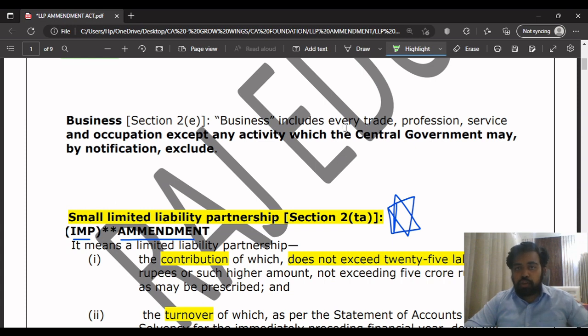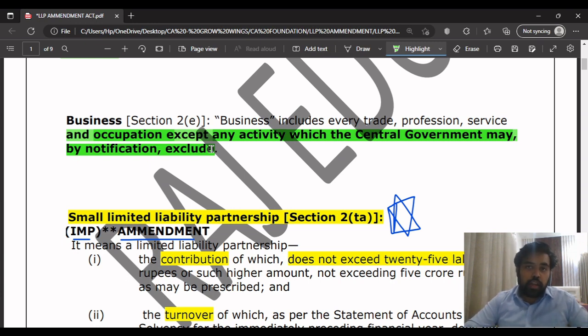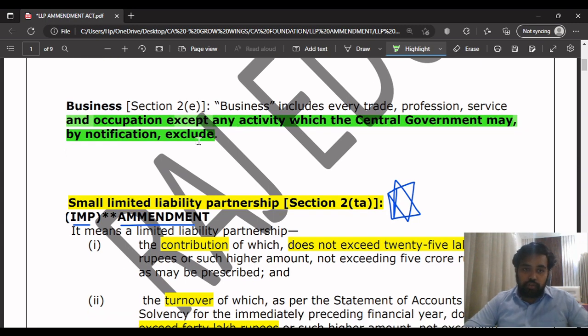This is the same as given in your ICAI Act previously, which you have read, but the important insertion they have added is that business includes every trade, profession, service, and occupation, except any activity which the central government may by notification exclude. That means the central government can exclude a certain particular activity by notification, as not a business, not a profession, not a trade or occupation. The central government can specify particular activities. That is the definition for business.